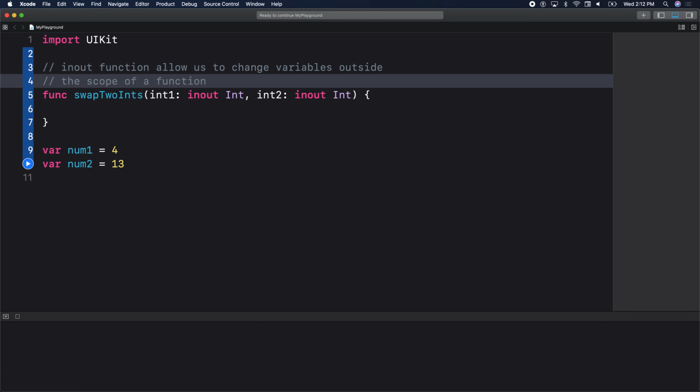Yes, which is big, right? If that's your intention, that's what you do, as opposed to returning some value and assigning it to num1, right? Now that's a copy, but in-out is no longer a copy, it's a reference. We'll see syntax we haven't seen yet, we'll see how we have a reference to the variable, right?